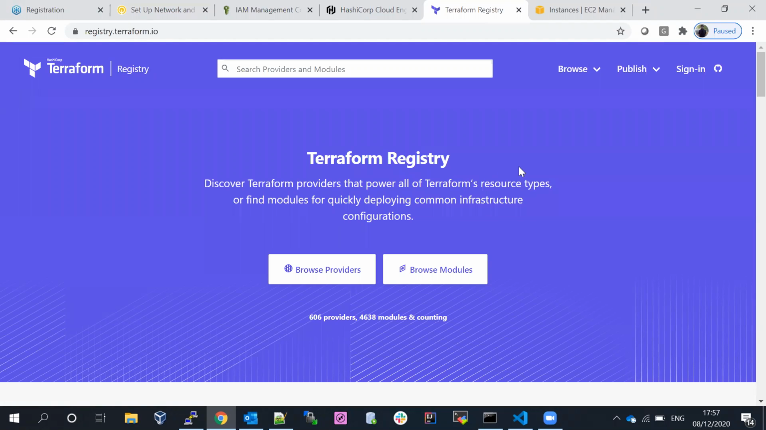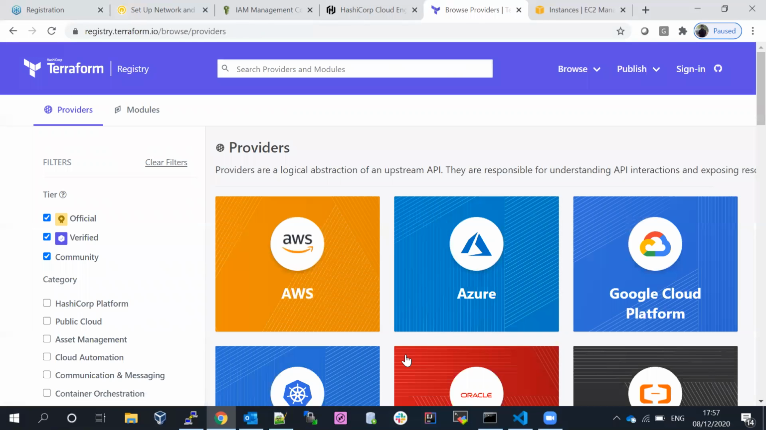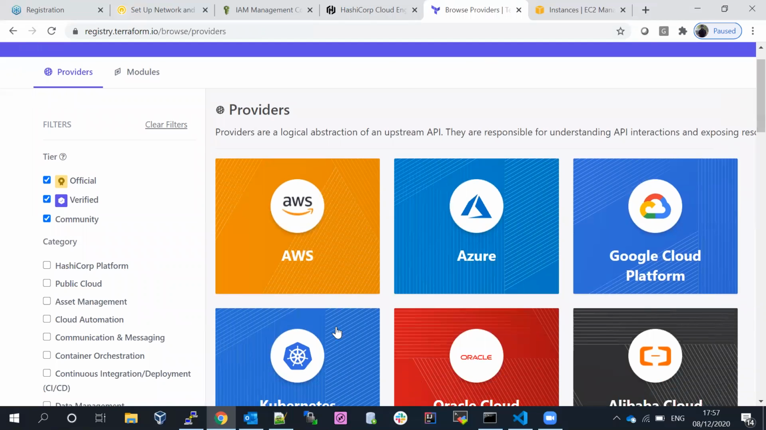Okay, let's go ahead and talk about the providers. So Terraform has different providers, as we discussed. Okay, you can see we are on the registry.terraform.io site. When you go to Terraform you can see Browse Providers.